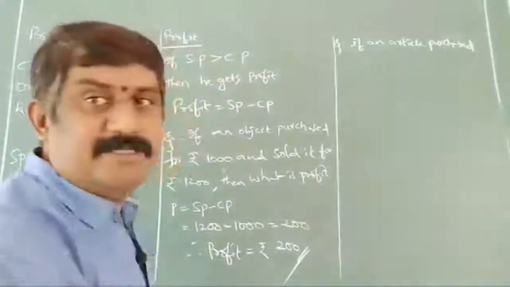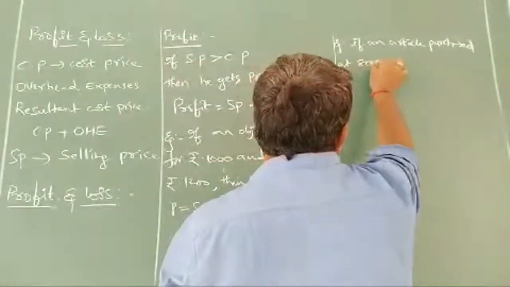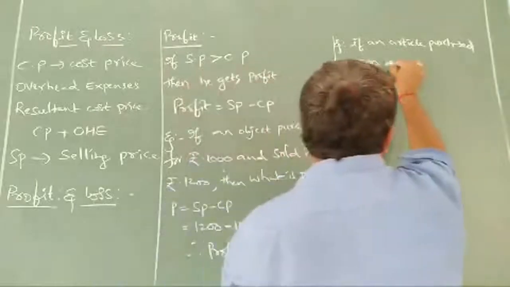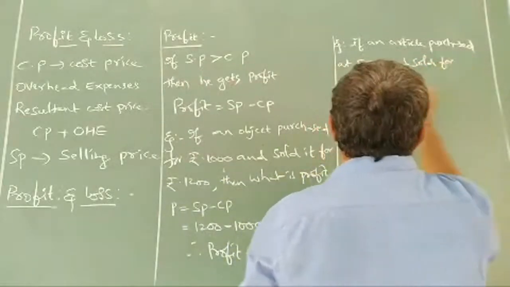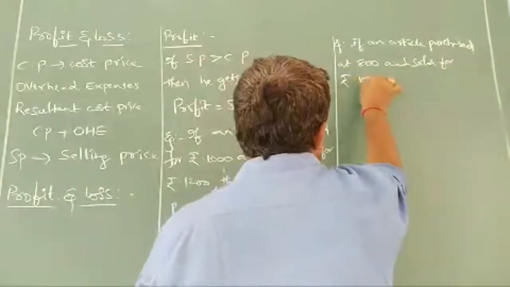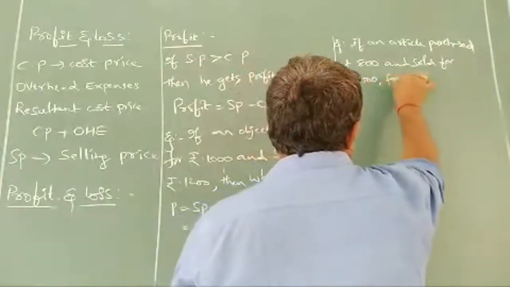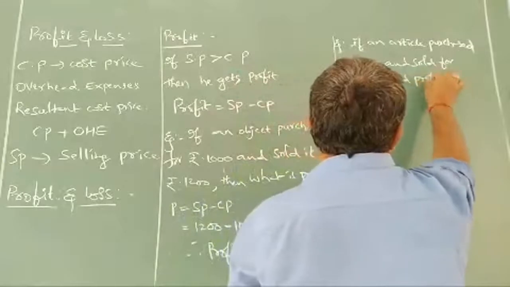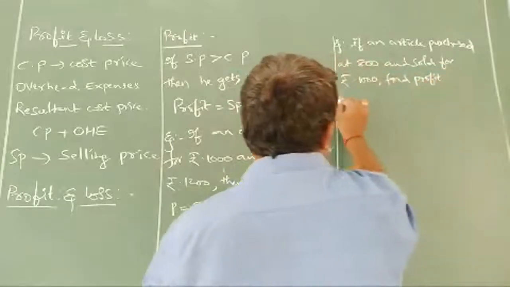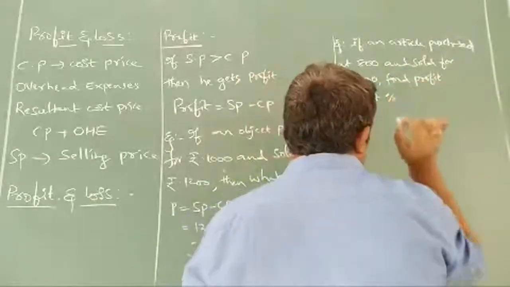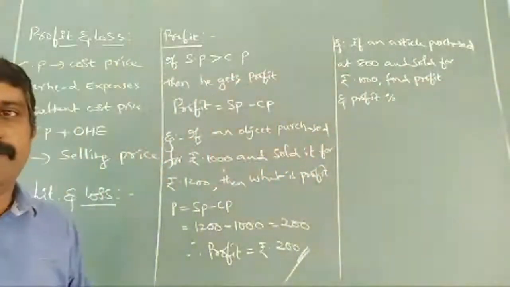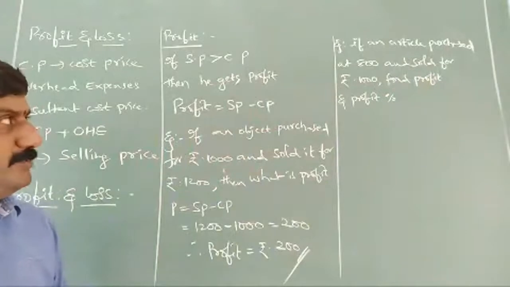If an article is purchased at 800 and sold for rupees 1000, find profit and profit percentage. We need to get profit as well as profit percentage.